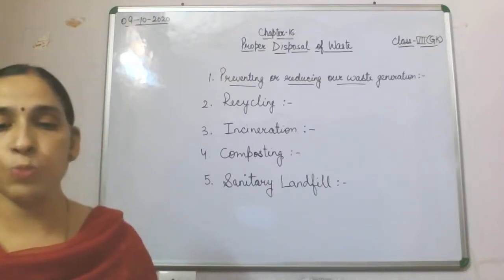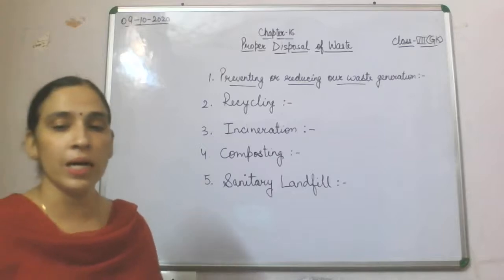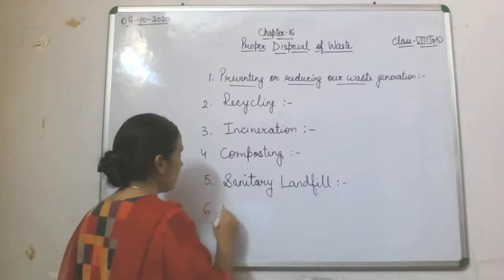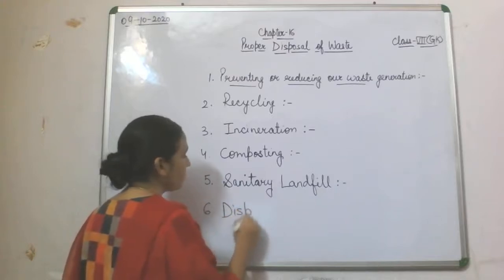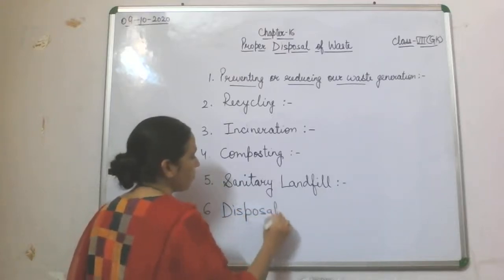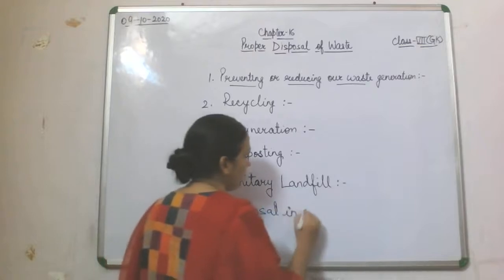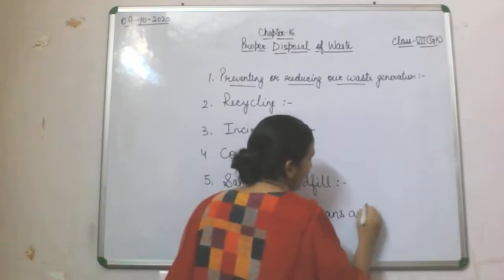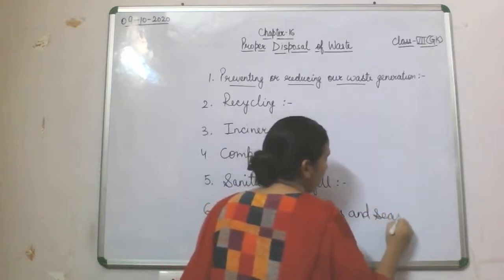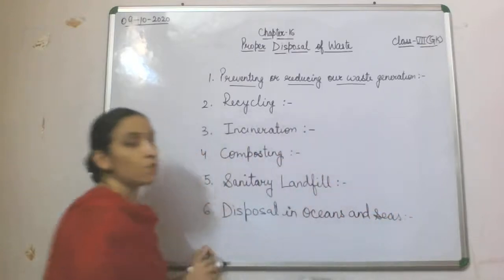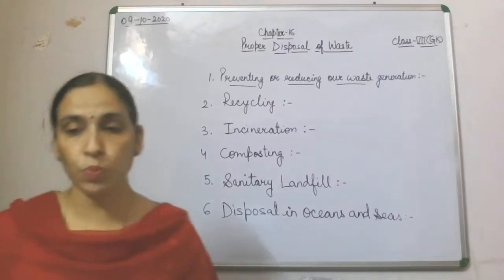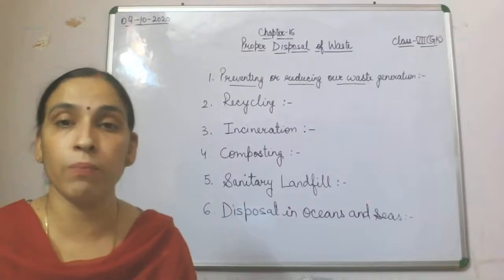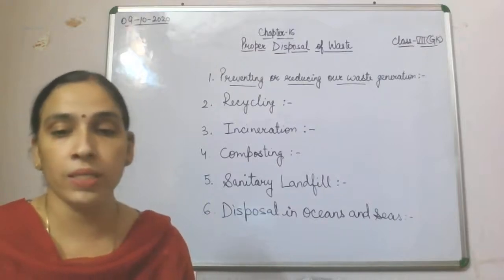Now next is disposal in oceans and seas. Sixth one is disposal in oceans and seas. In fact, rivers also. It is one of the common methods of disposal of all the waste products into our water bodies.